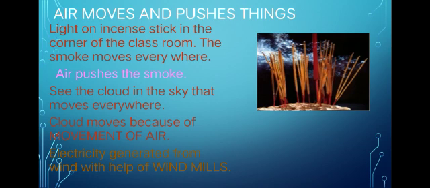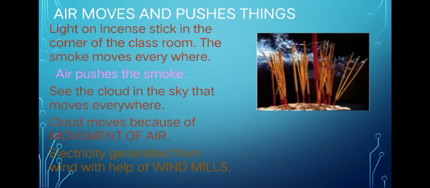Air flows everywhere. The electricity is generated from wind with the help of a windmill. What is the usage of a windmill, children? The windmill gives electricity to us. They generate electricity from wind. What is wind, children? Moving air is called wind.